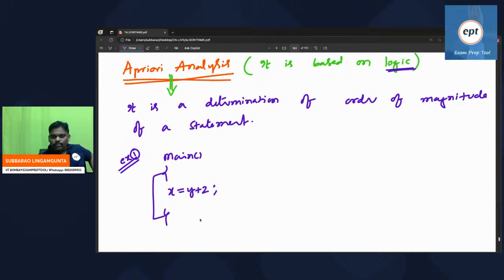What are you thinking? What is the time complexity of this program? Can anyone say? Please let me know what time complexity you are thinking. It is the first problem. I am going to explain 30 problems, which is going to be a very, very important topic. Today's topic is very, very important. Can anyone say what is the time complexity?